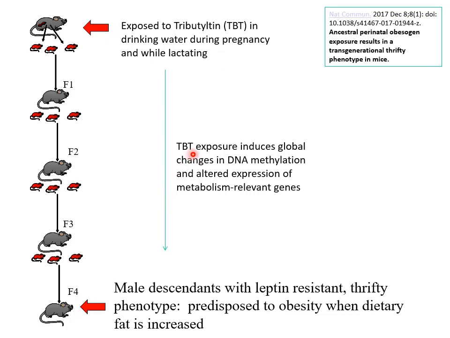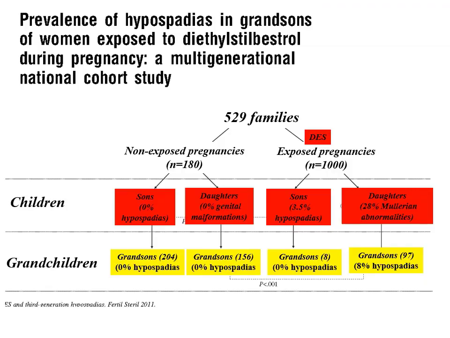What did they see? Tributyl tin exposure just up here induced global changes in DNA methylation and altered expression of metabolism relevant genes. And the descendants, even down here, were leptin resistant, predisposed to obesity when dietary fat is increased.